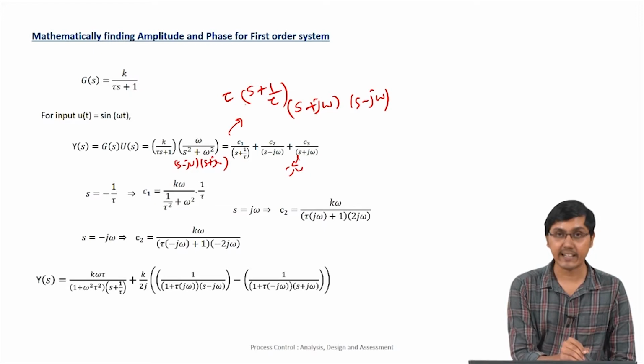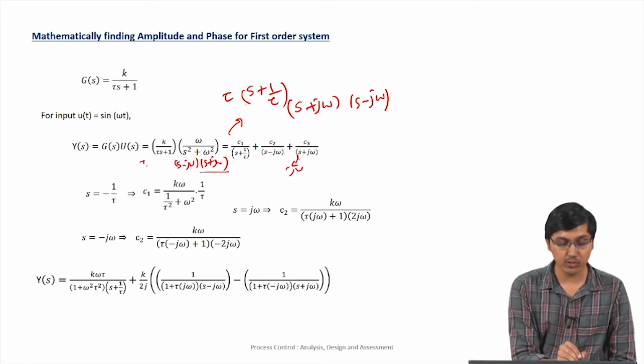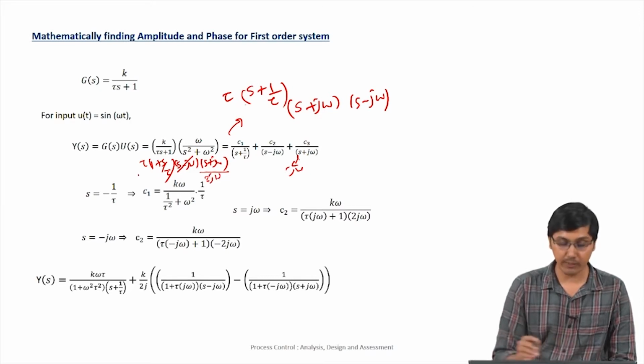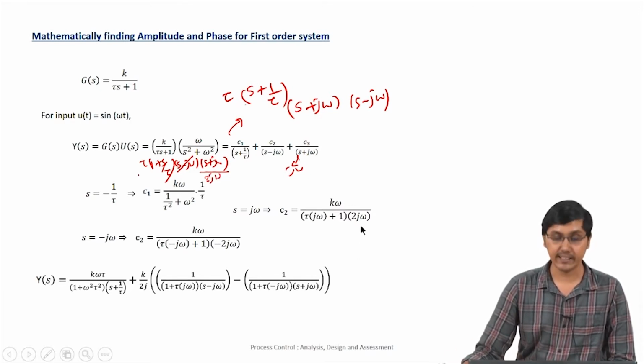So this pole will get cancelled when we do the partial fraction, and whatever remains will be τ into (1 + s/τ), and this would have got cancelled when we put s = jω. So we get 2jω here, and τ into (1 + jω/τ). So that's what we get here.